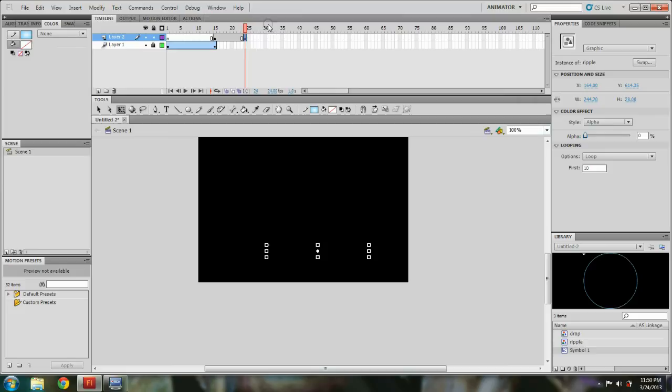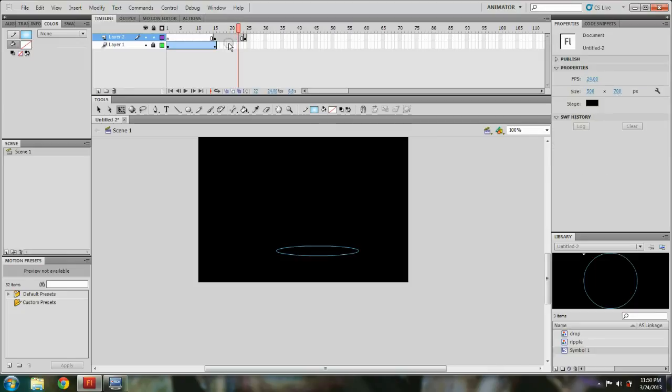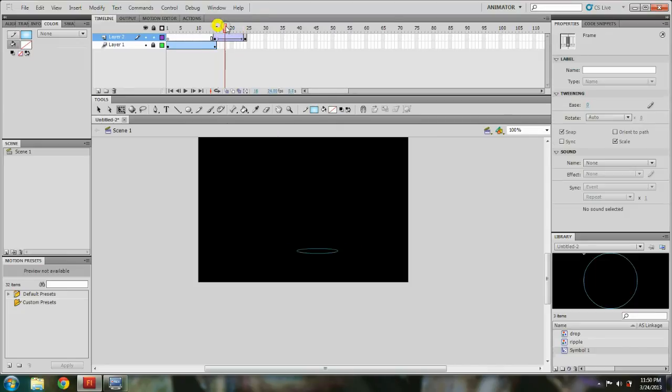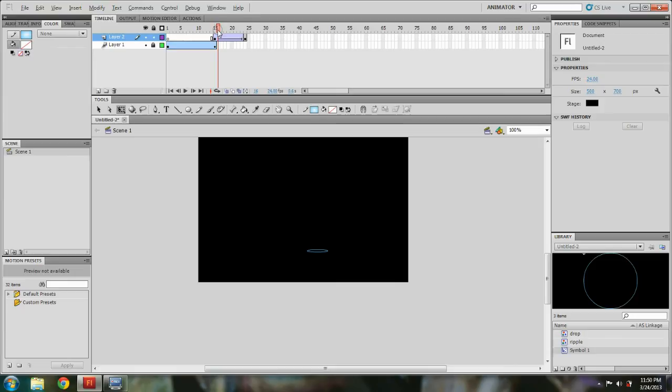So this is 0, and the first one will be 100%. Then right click and hit classic tween and it'll do the animation for you, which is pretty cool.